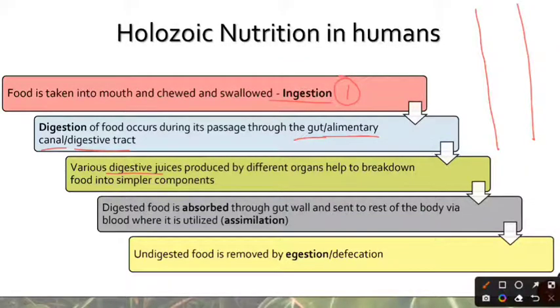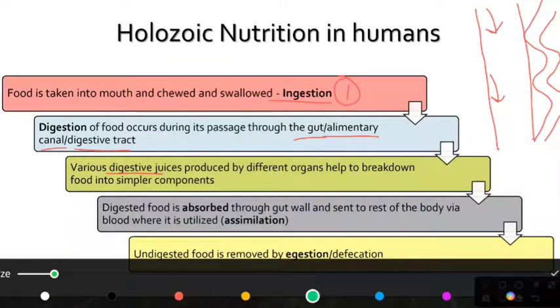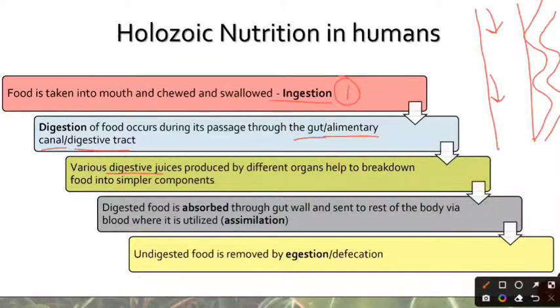Now, as the food passes down and it is digested, the wall of the tract is in contact with blood vessels. So this is like an example of a blood vessel. What happens is that once the food has been digested and you have got to the simplest food particles, you have got to the level of nutrients, these nutrients are going to pass through the gut wall and they are going to enter into the blood vessel. That is, these nutrients are absorbed into the blood.